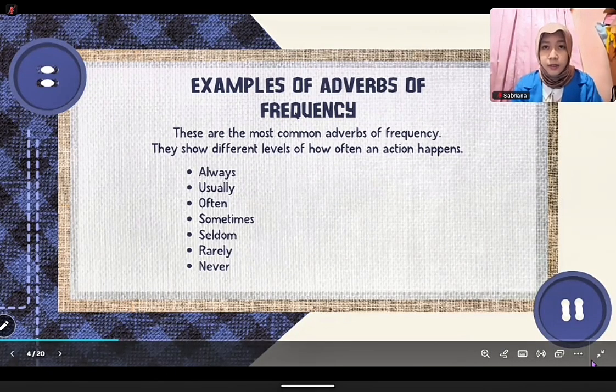There are some common adverbs of frequency that you should know. They are always, usually, often, sometimes, seldom, rarely, and never. Each one shows a different level of frequency, from something that happens all the time to something that never happens.